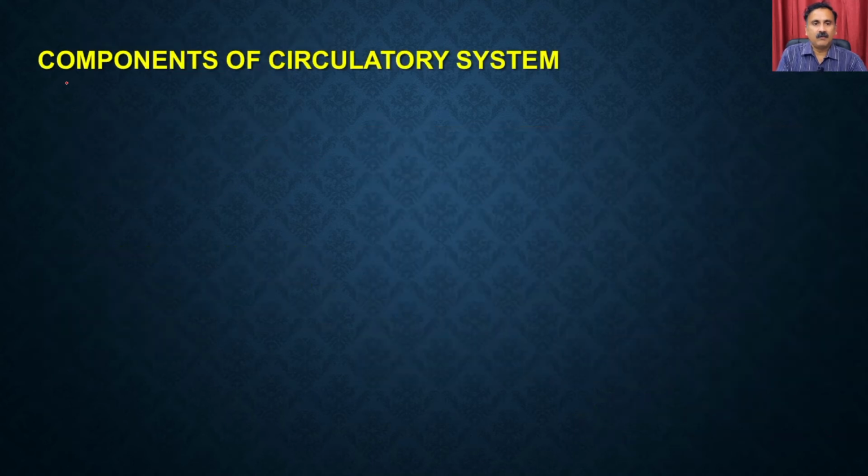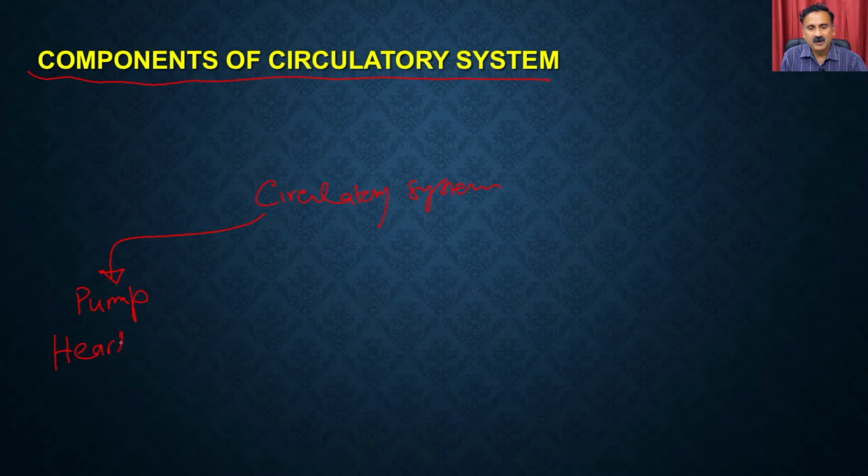So what are the different components of a circulatory system? As I said, a circulatory system should have three components. One, you have a pump. In this case, the pump is the heart, which is required for circulating the liquid. And how is it going to circulate the liquid? It should also have a pipe. The pipe is the blood vessels.